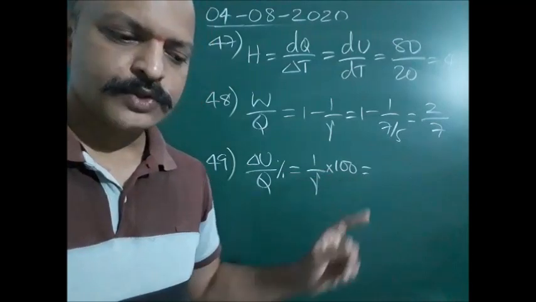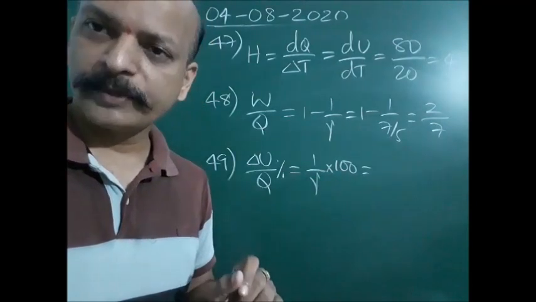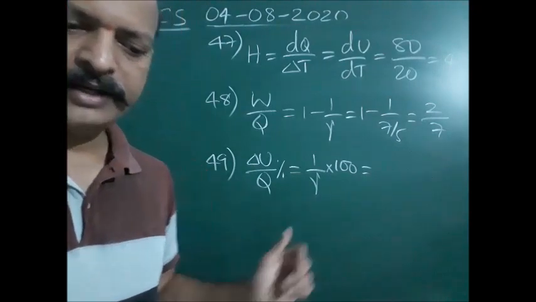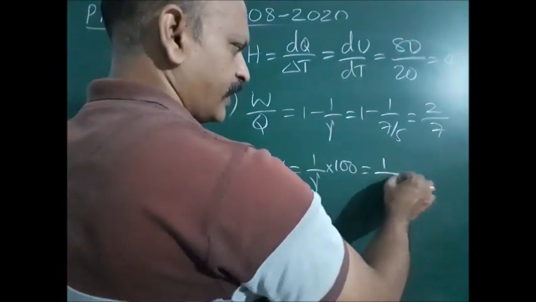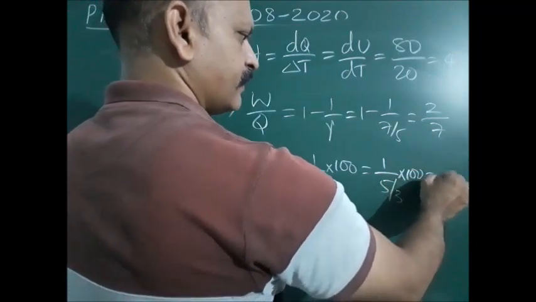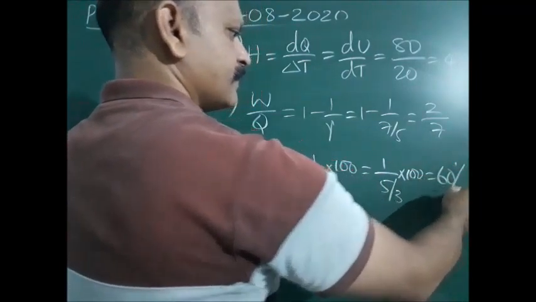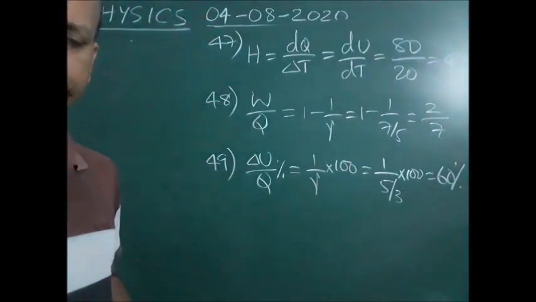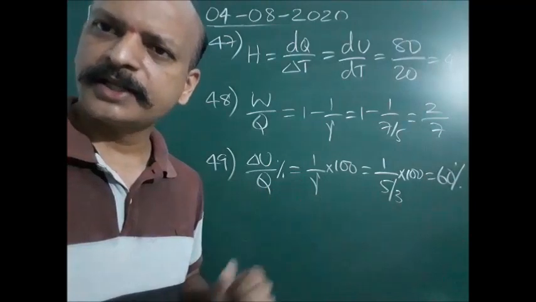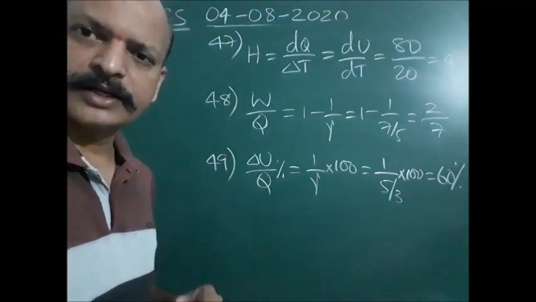1 by gamma into 100 is the change in internal energy percentage. Okay, and which gas is it? Monoatomic gas. Gamma value of monoatomic gas is 5 by 3. So 1 by 5 by 3 into 100, that will be 60%. Okay. And the remaining percentage is used for work done.